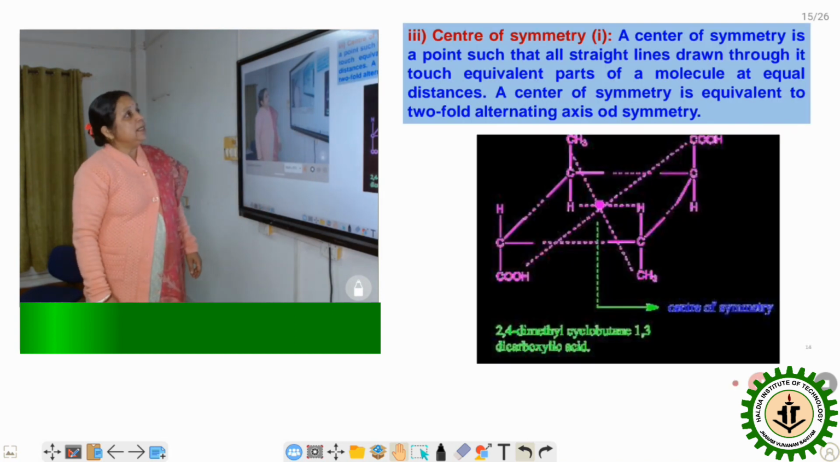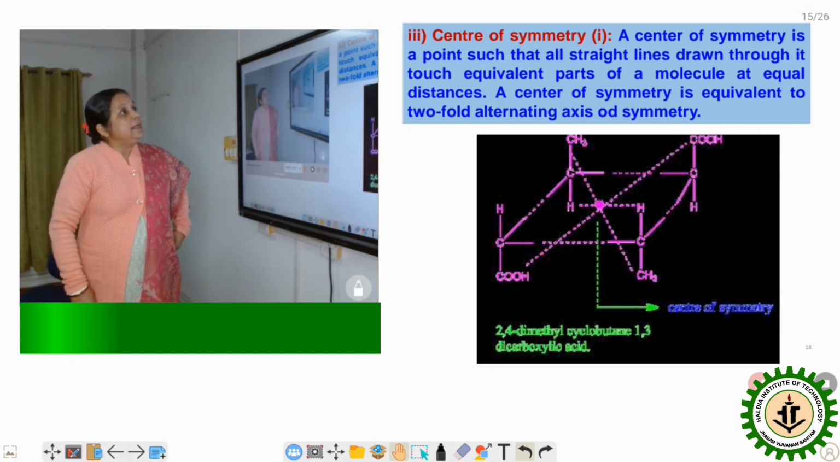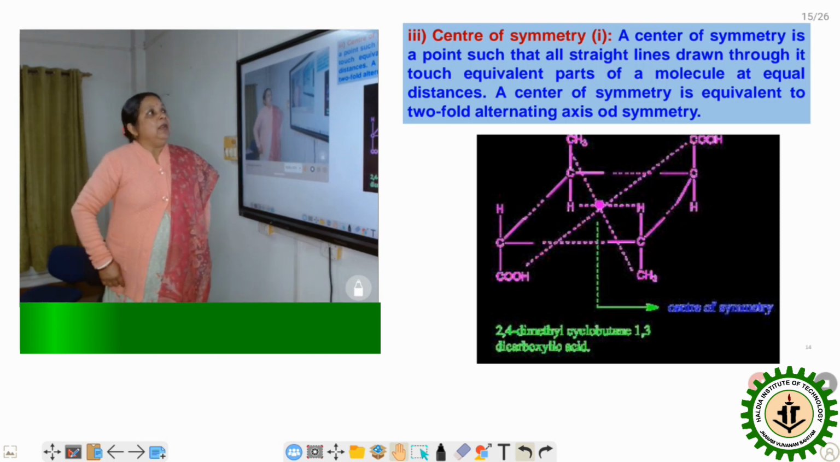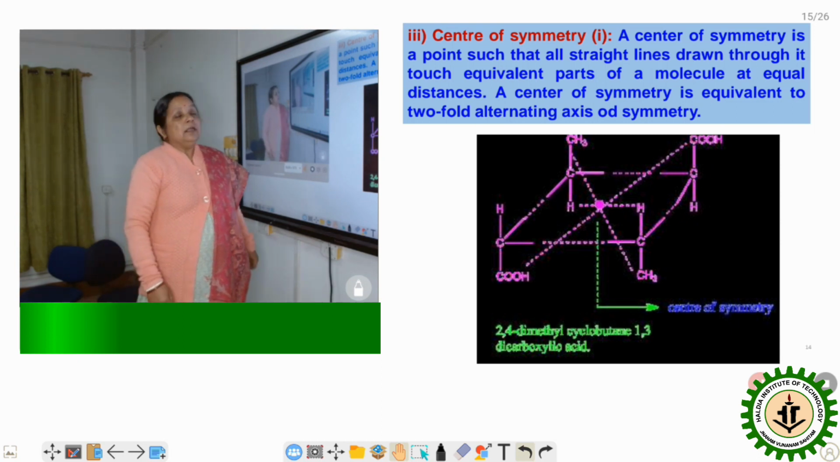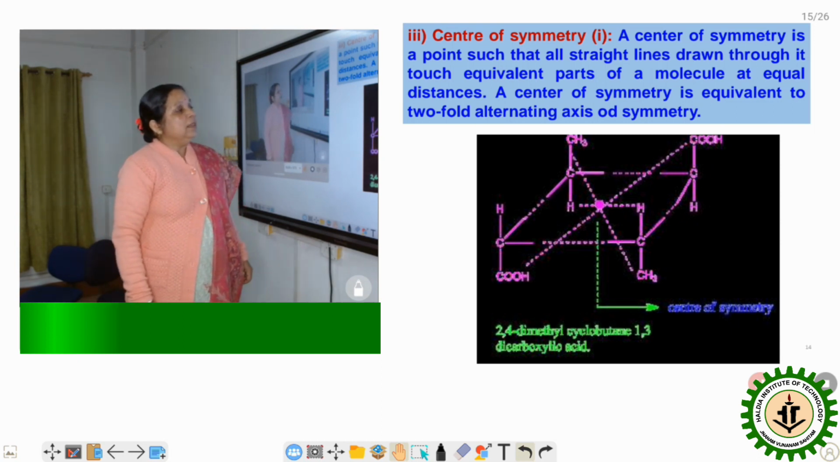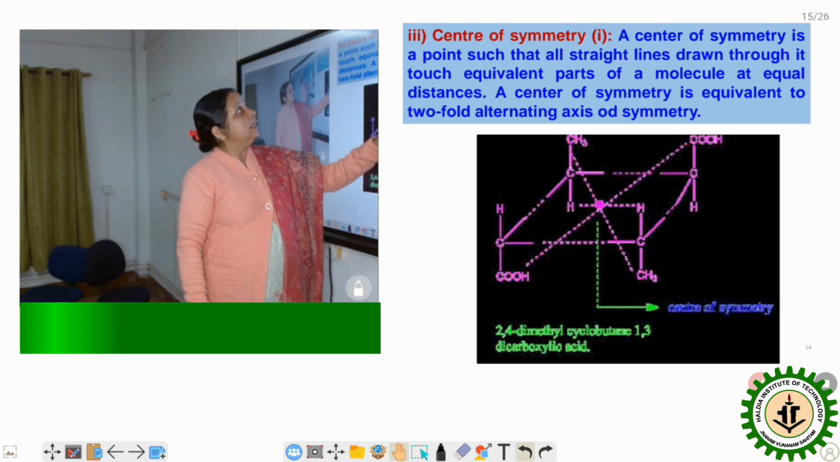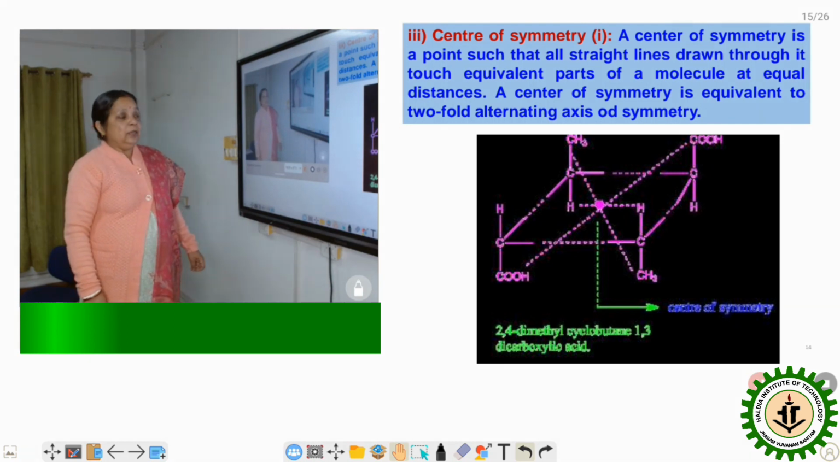Next one is the center of symmetry, and we can represent it by i. The center of symmetry is the imaginary point such that if I join equal parts of the molecule, the lines pass through this center. We can say this imaginary center is known as the center of symmetry and is present in the molecule.